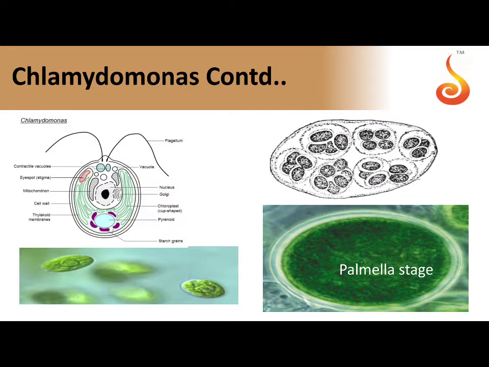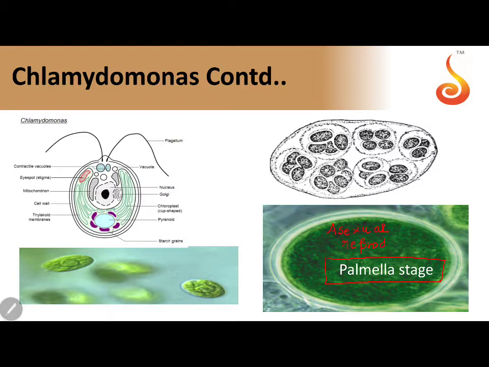And now, continuing with the Chlamydomonas, there is something called the Palmella stage in Chlamydomonas. This is important. Palmella stage. What is Palmella stage? The first point is this is a type of asexual reproduction.